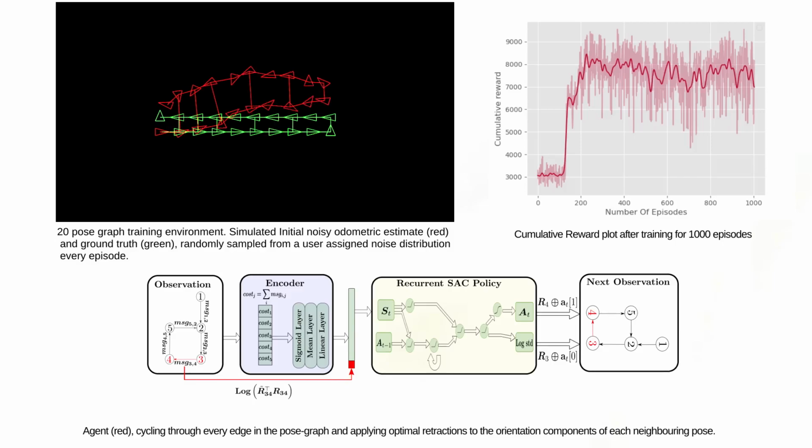The video on the top left depicts an agent training on a small pose graph environment randomly sampled from an assigned environmental noise distribution every episode. We see the agent cycling through every edge in the red simulated noisy pose graph and applying retractions to the orientation components of each neighboring pose. The image on the right illustrates the cumulative reward plot after 1,000 episodes of training.